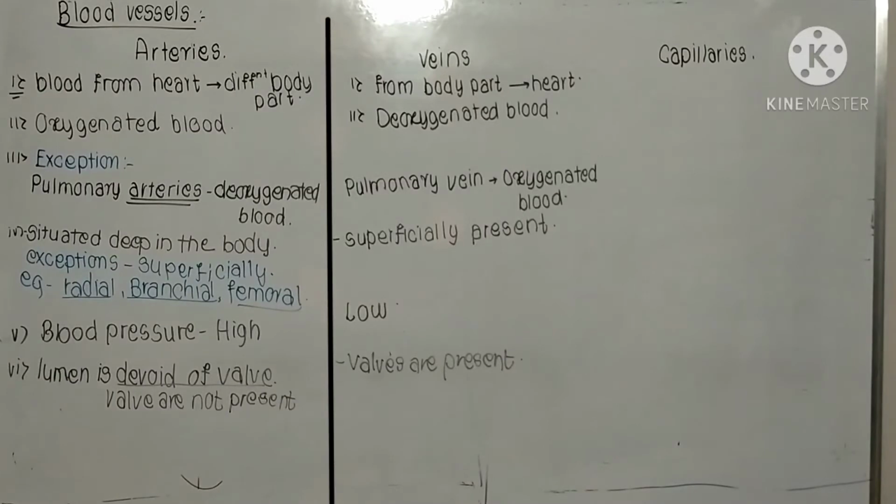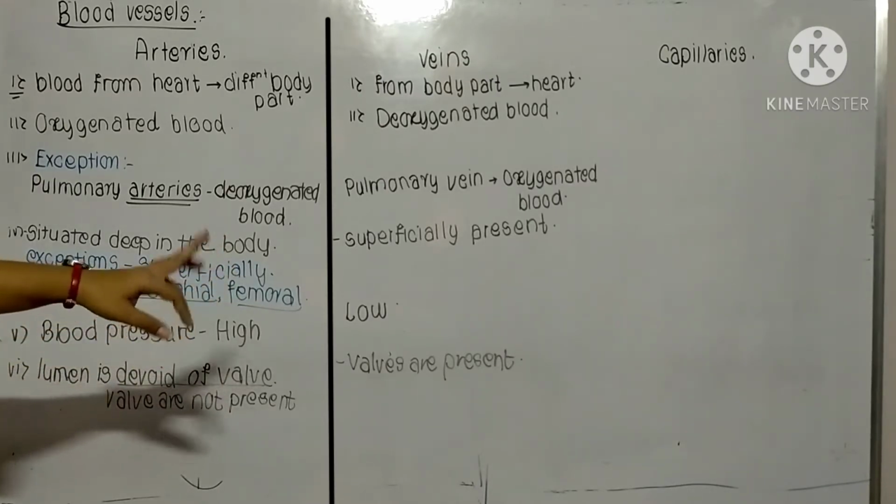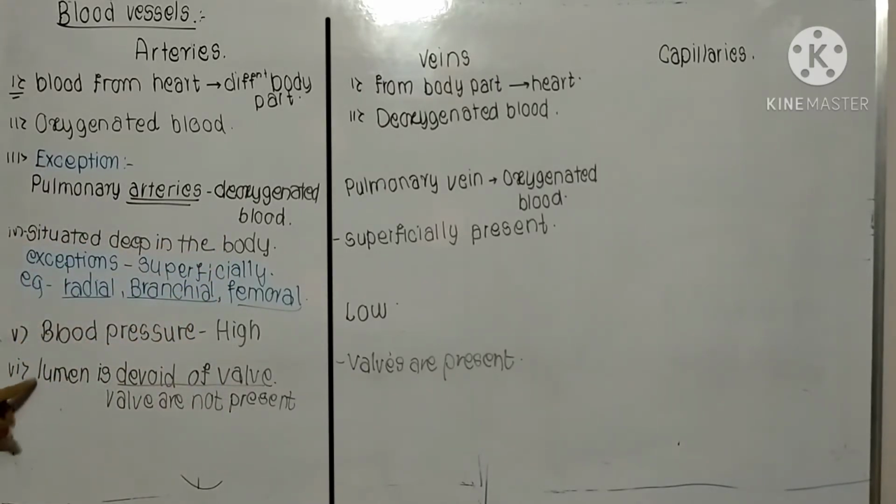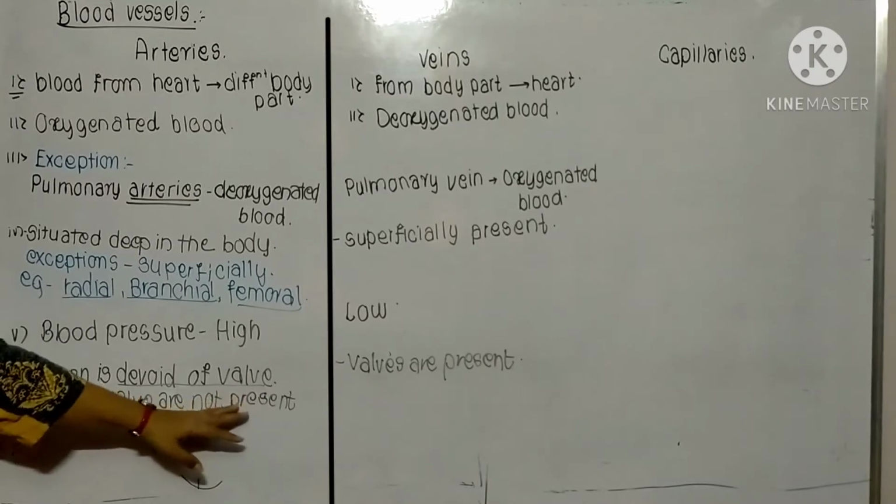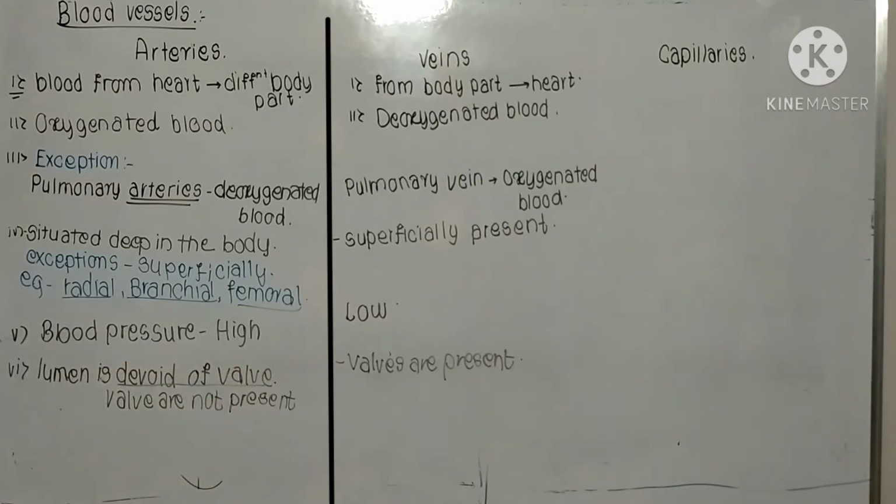So these arteries are situated deep in the body, except a few like the radial, brachial, and femoral arteries. So they are superficially present. But veins are superficially present, they are not deep inside the body. Here blood pressure in arteries is always high. The blood pressure in veins is always low. So here in the lumen, I'll explain afterward what this lumen is. This lumen is devoid of walls, means in arteries walls are absent, in veins walls are present.